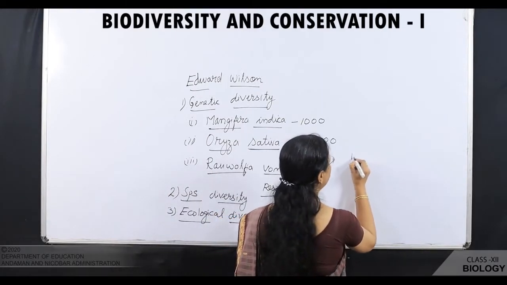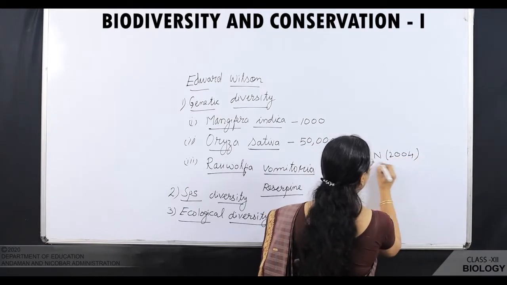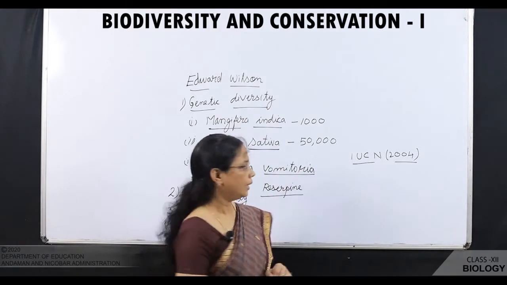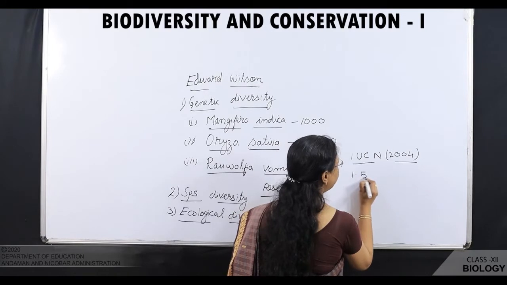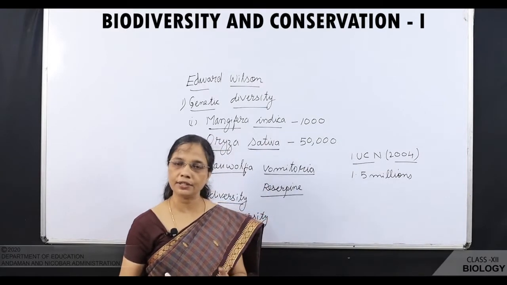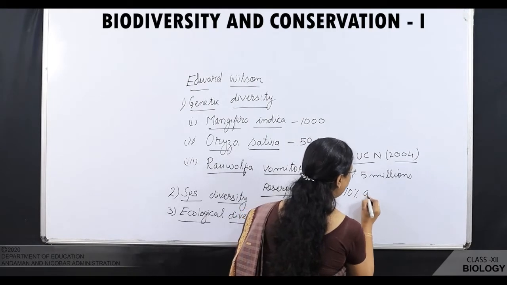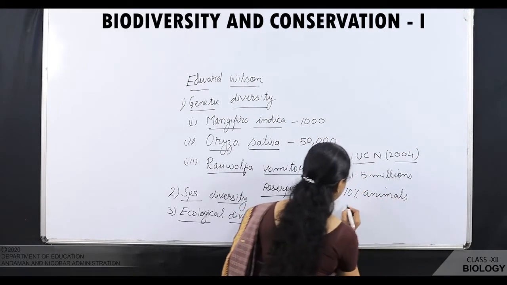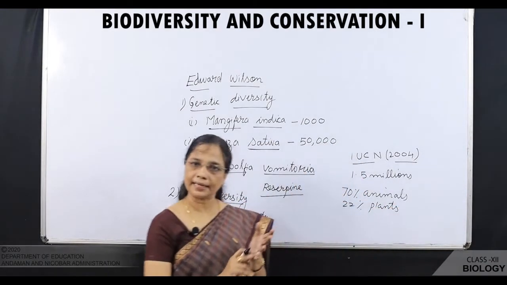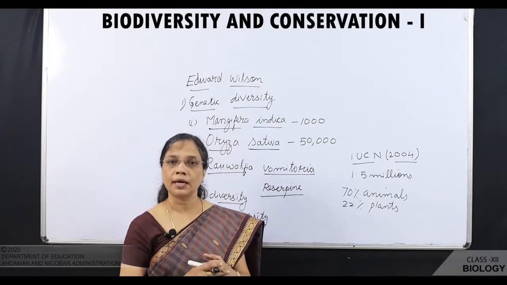According to IUCN 2004, IUCN means International Union for Conservation of Nature, more than 1.5 million plant and animal species were identified, studied and recorded, out of which 70% are animals and 22% are plants. In plants you can see all the algae, bryophytes, pteridophytes, gymnosperms, angiosperms.